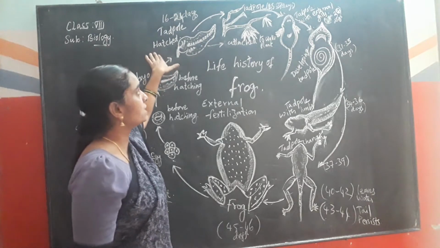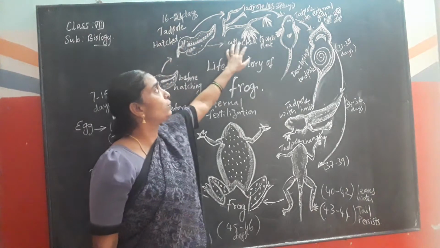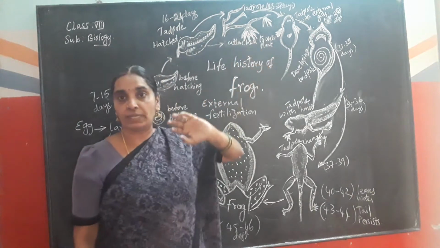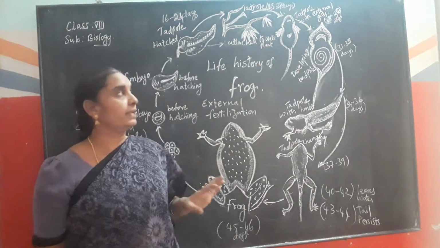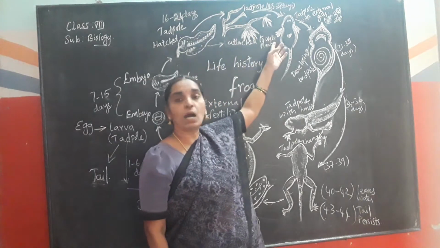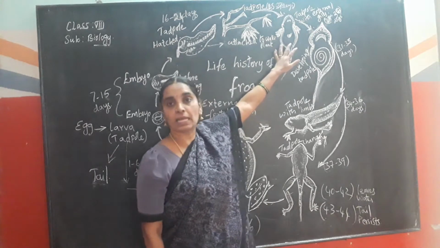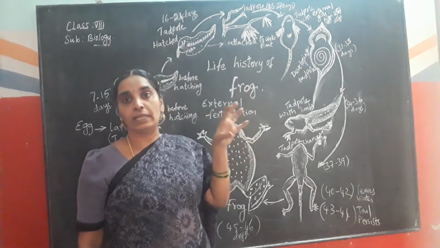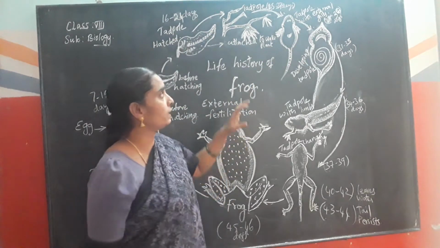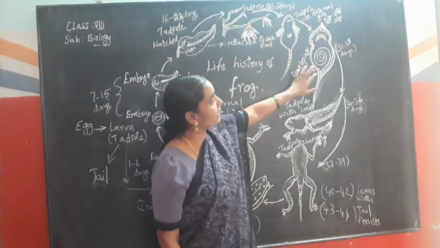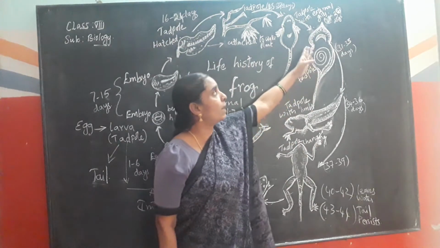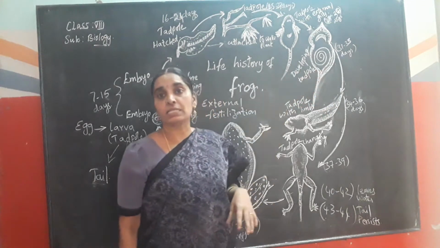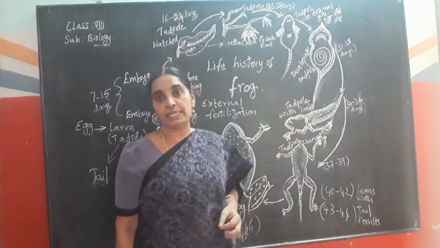So after 15 days the tadpole stage is attached to the water weeds and it remains up to 25 to 27 days. It attaches to the water weeds. Later they develop the mouth and internal organs are developed like lungs, heart, etc. Within 28 to 30 days all the internal organs are being developed along with the intestines and so on. So at 31 to 33 days internal mouth, the developing tadpole takes place, where intestines also develop in 33 days.